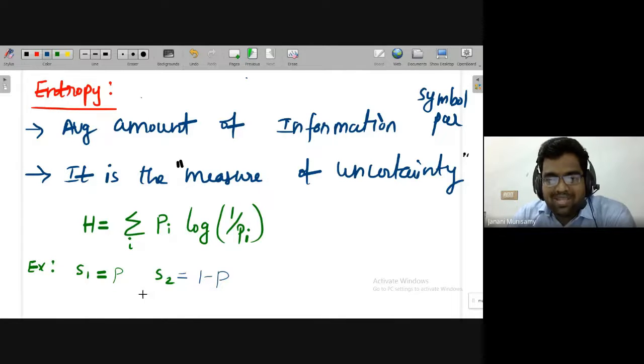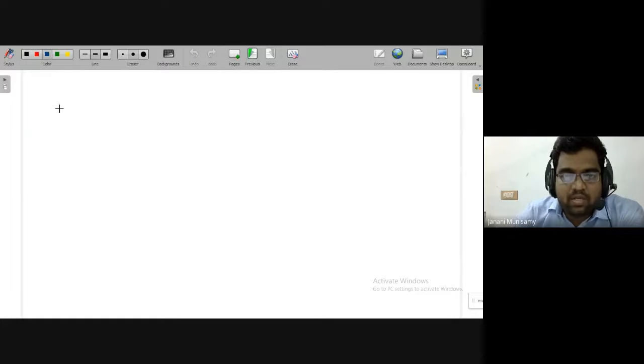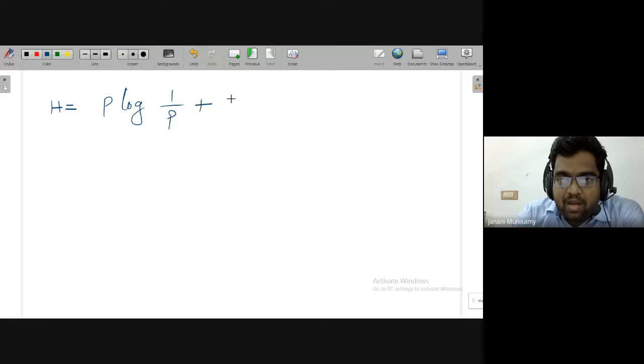Now, what is the entropy for this case? It's very simple. So H is equal to P log of 1 by P, plus 1 minus P log of 1 by 1 minus P.